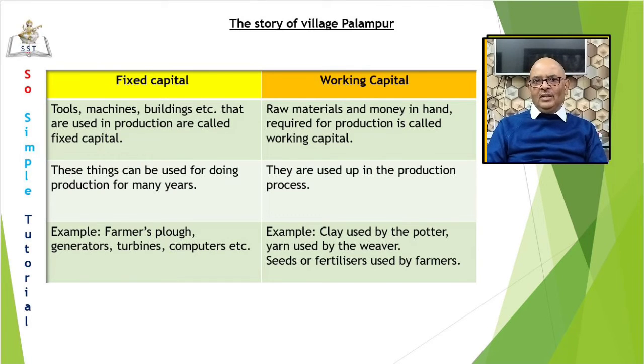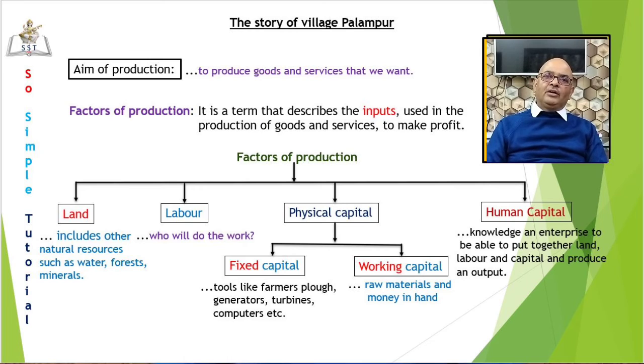Okay. Next, the fourth requirement is human capital. Human capital is the knowledge and enterprise required to put together land, labor, and physical capital and produce an output, either for self use or to sell in the market.